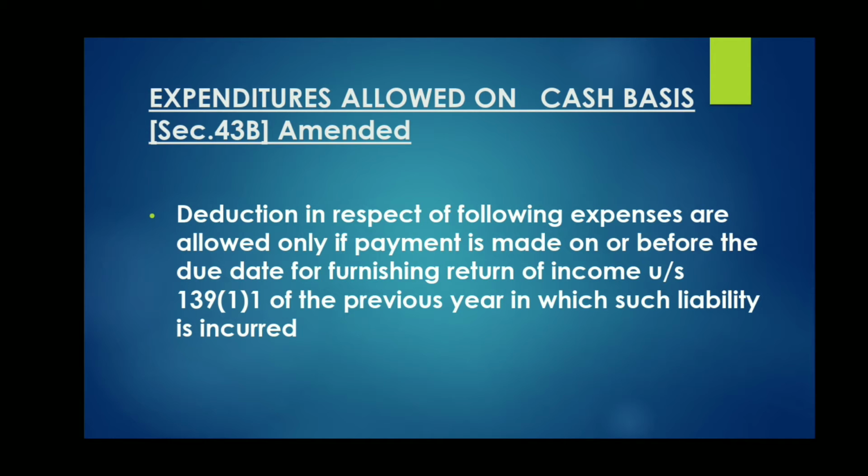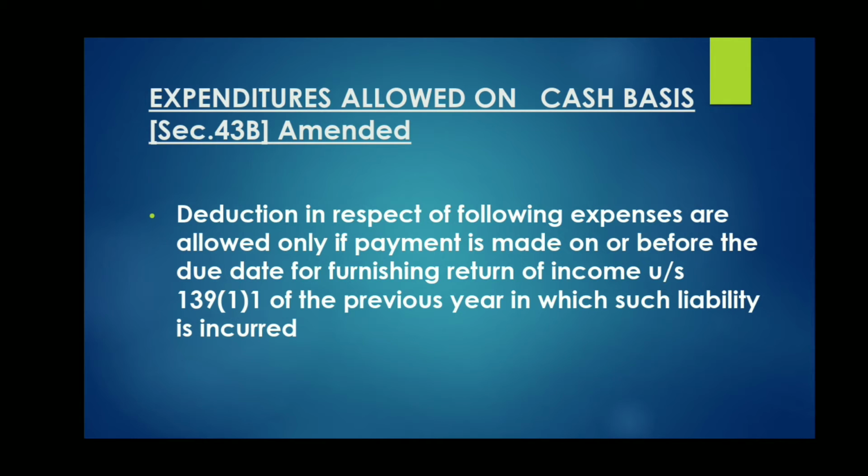Okay. So now section 145 is one section which says that under PGBP expenditure is allowed as deduction on the basis of the method of accounting followed. So if you follow cash basis, then according to the cash basis method. If you are following mercantile basis, under the mercantile method.